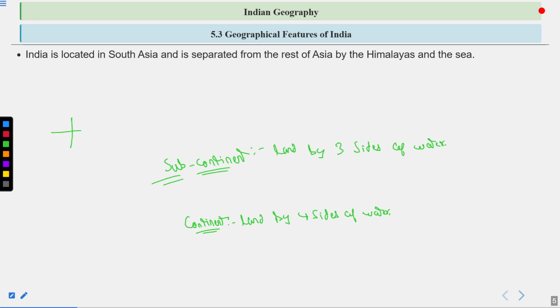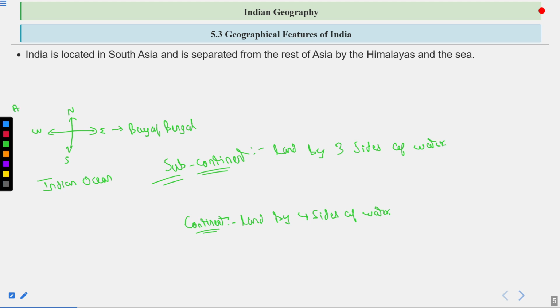Now, if you look at India, this is the north, this is east, this is south, and this is the west. In the east, we have the Bay of Bengal, which is a water body. On the southern side, we have the Indian Ocean, again a water body.